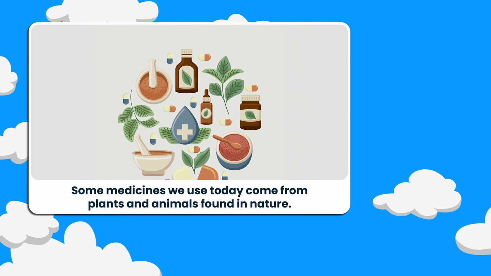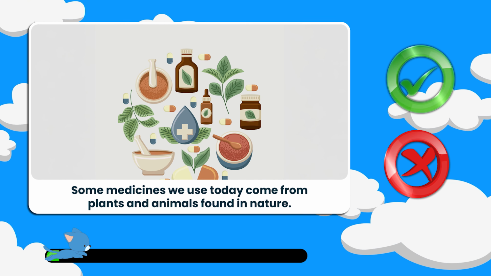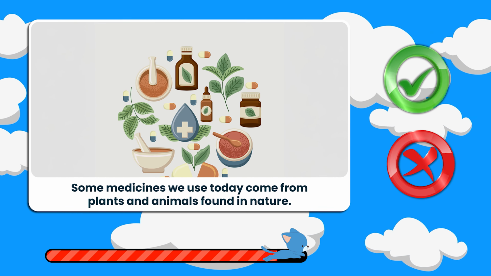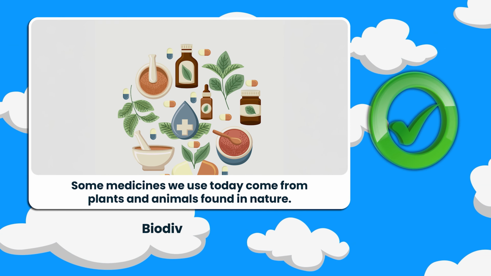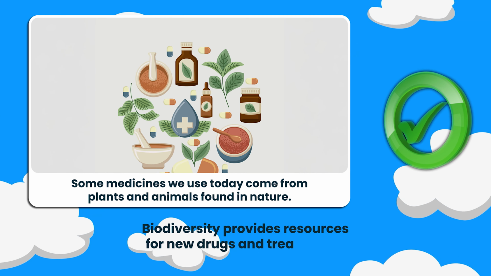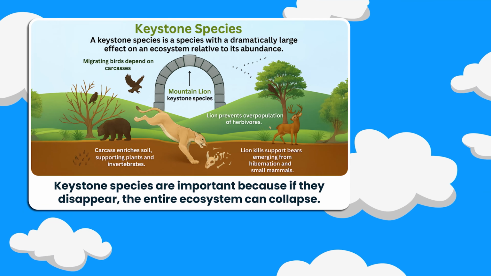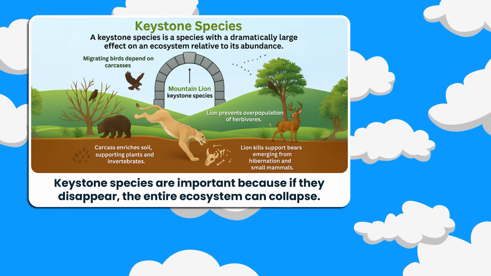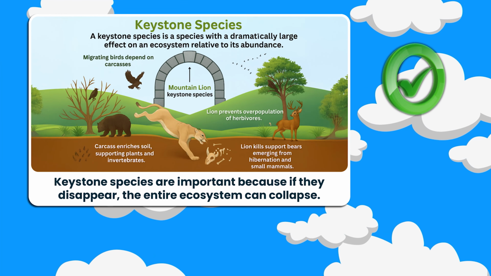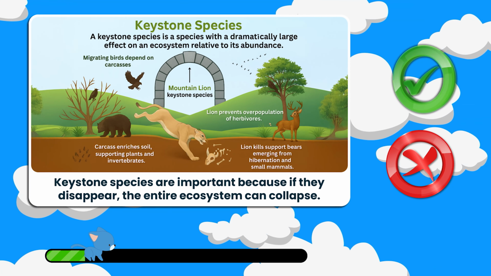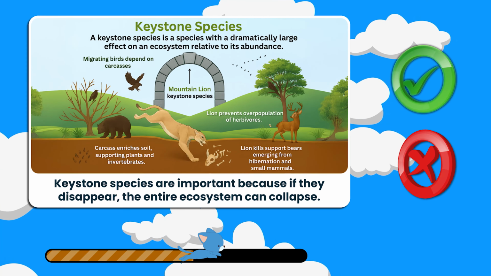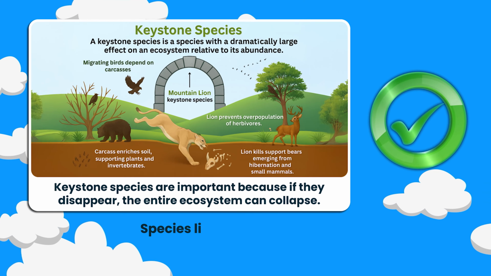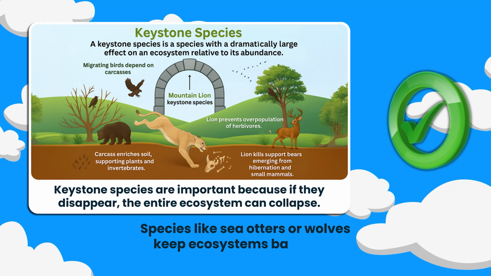True or false? Stand for true, sit for false. That's true. Biodiversity provides resources for new drugs and treatments. Let's test this one. Keystone species are important because if they disappear, the entire ecosystem can collapse. True or false? Stand if you think it's true, sit if it's false. That one's true. Species like sea otters or wolves keep ecosystems balanced.